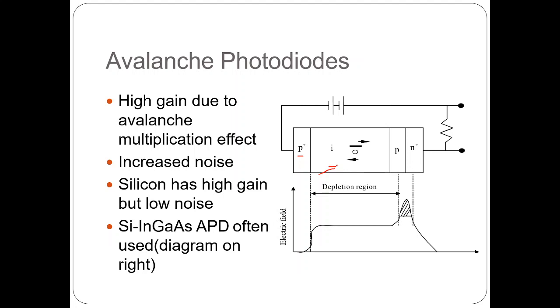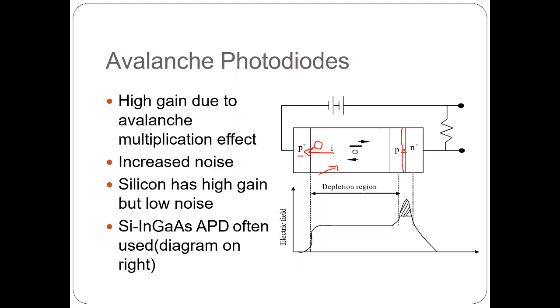In this case the depletion region, almost all the holes are going to move in this direction. The holes are attracted, no problem. When the p and n are joined, they are going to have a depletion layer.